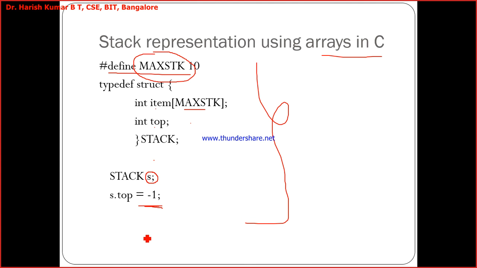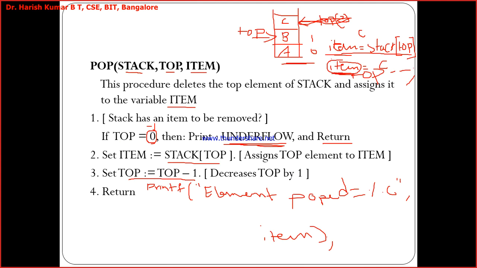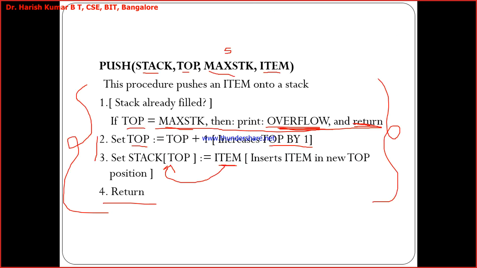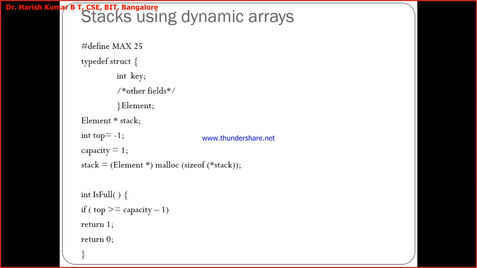And then you understood how to write the push operation like this and how to write the pop operation like this. Correct? Okay. So next, stacks using dynamic arrays is also there. See what we are doing here.